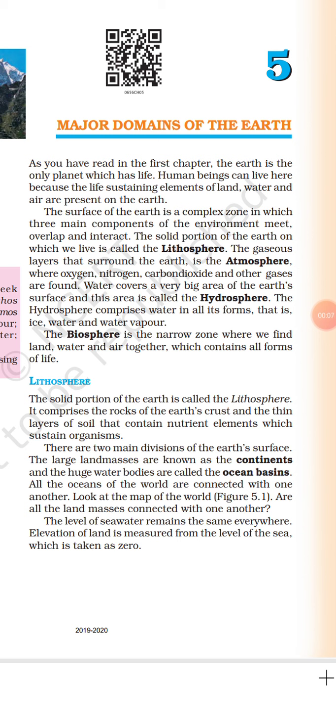Today we are going to learn about chapter 5, Major Domains of the Earth. As you have read in the first chapter, the Earth is the only planet which has life. Human beings can live here because the life sustaining elements of land, water, and air are present on the Earth. The surface of the Earth is a complex zone in which three main components of the environment meet, overlap, and interact.